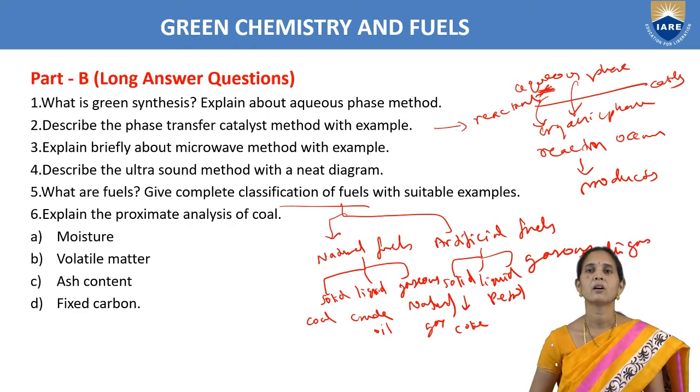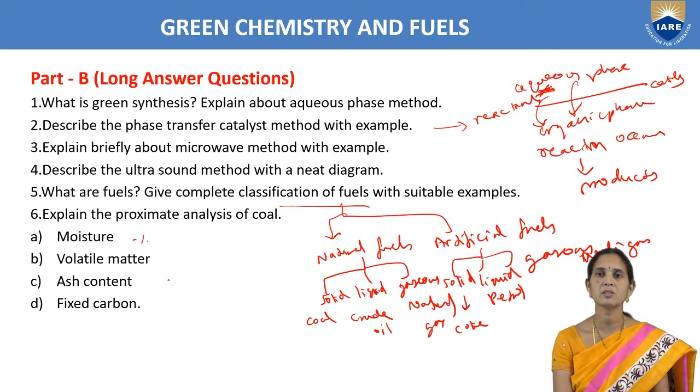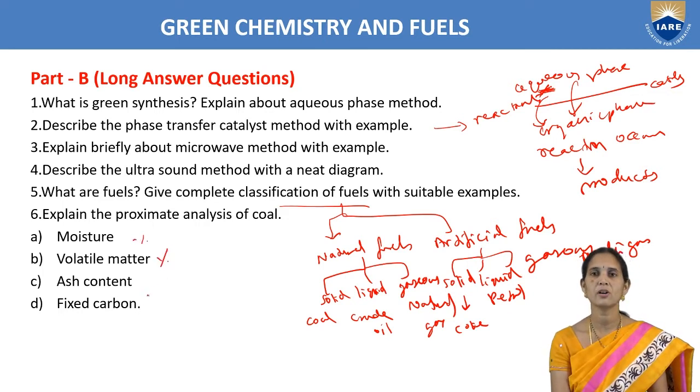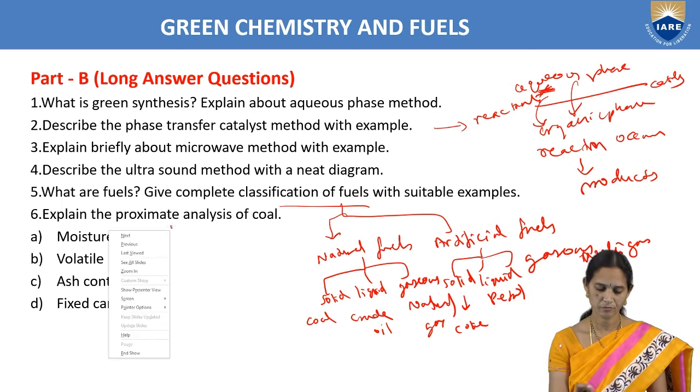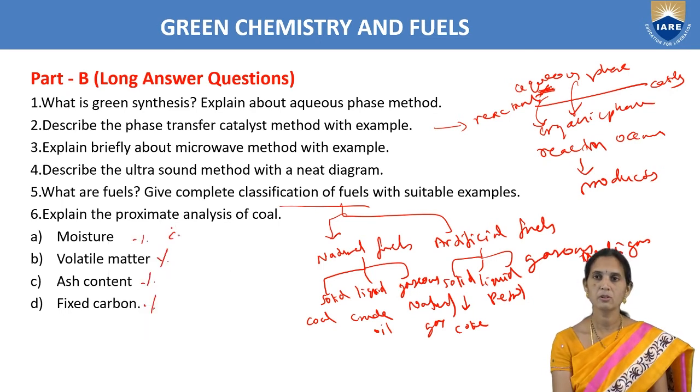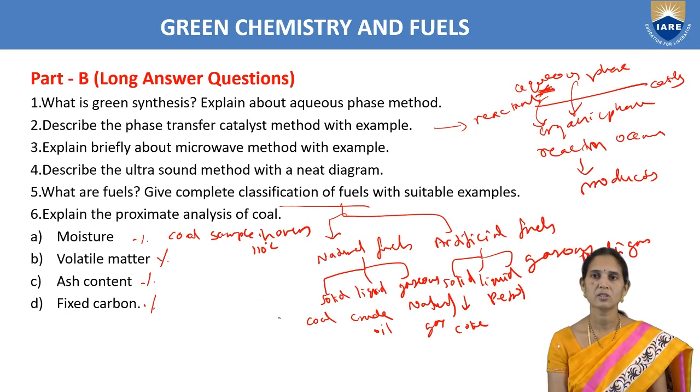So next, explain the approximate analysis of coal. We are going to find out the percentage of moisture, volatile matter, ash content, and fixed carbon. To find the percentage of moisture, we take a coal sample in an oven, maintain the temperature at 110 degrees centigrade, and find the percentage of moisture. You have to remember the formula.